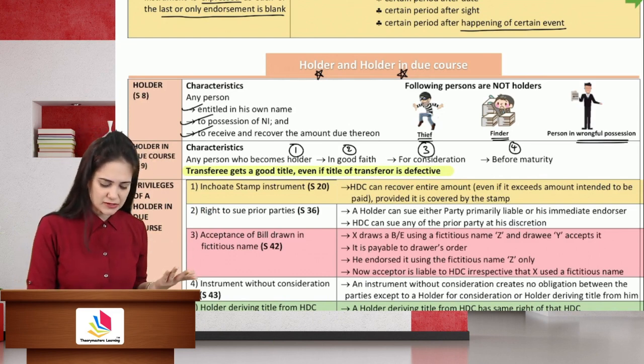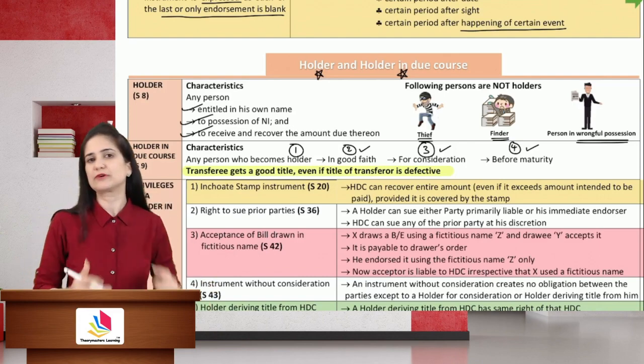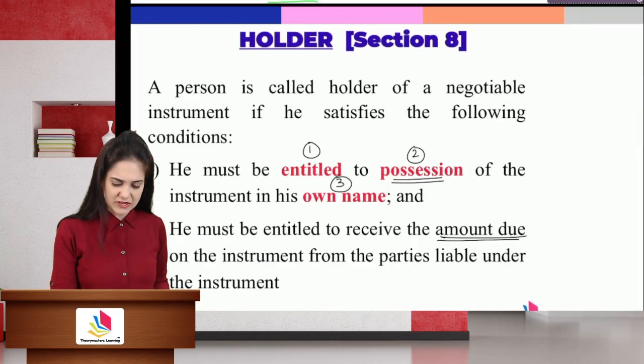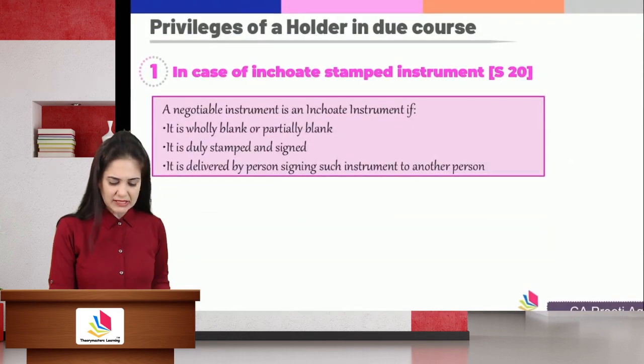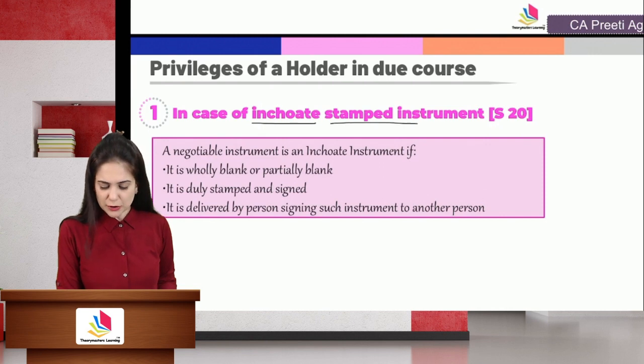But if you have taken the instrument in good faith for consideration before maturity, then you become a holder in due course. You will get a better title than that of the transferor. What are the privileges of a holder in due course? The first privilege, students, is that in case of an inchoate stamped instrument, you get the